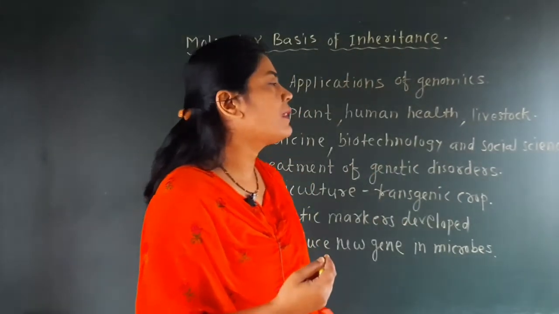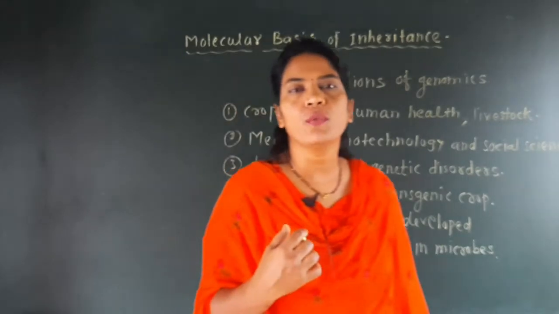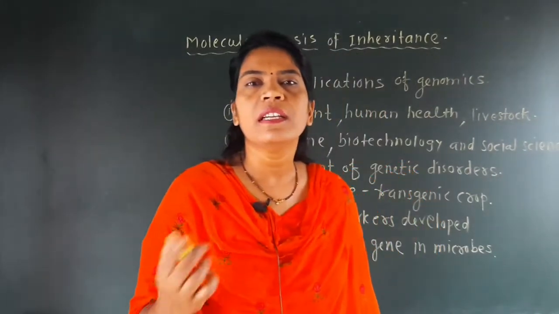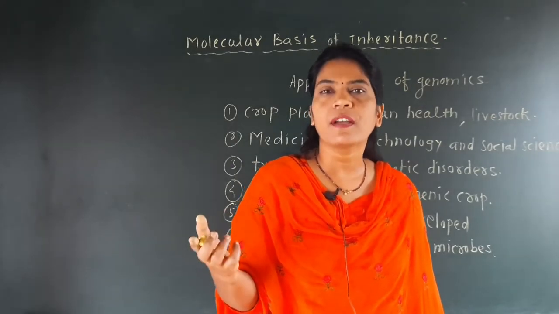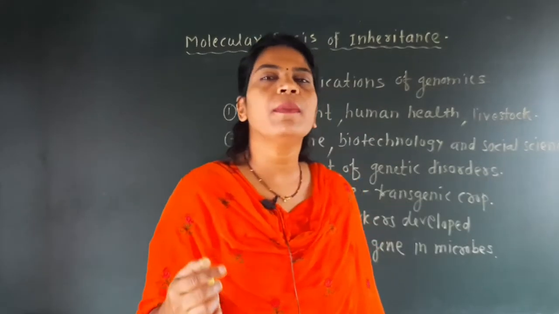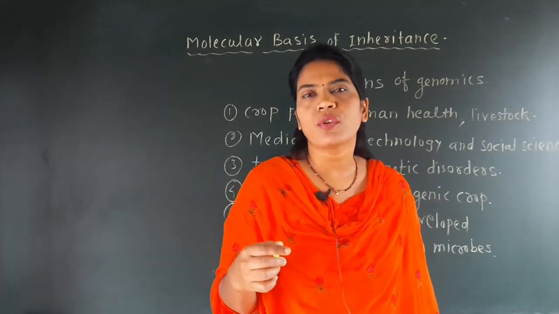Then the next one is called livestock. Livestock means the animals which are useful to human beings. For example, cattle, sheep, cows, buffaloes are there. These animals which are useful to human beings in various ways, we call livestock animals.